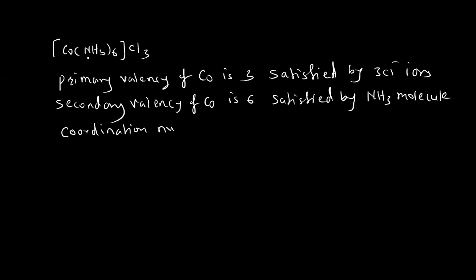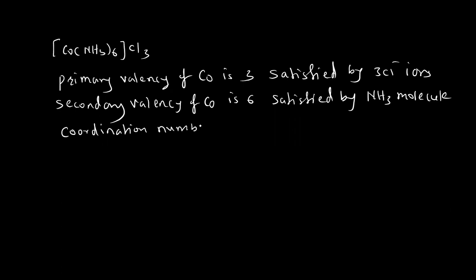So this was the assumption of the Werner coordination theory. Okay, because he was the pioneer to explain something about coordination compounds. So he has given such ideas. Later on it has been modified. Okay, so the secondary valency of the cobalt is 6 here, satisfied by the ammonia molecules.